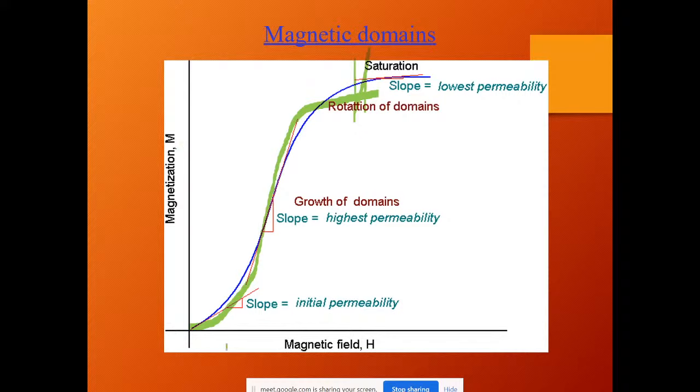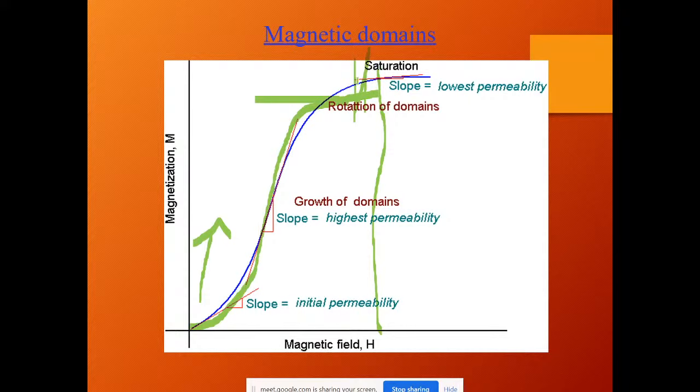Based on the magnetic field, the magnetic strength increases linearly up to a certain stage, and after the maximum extent, the increase stops. I mean it has been saturated.